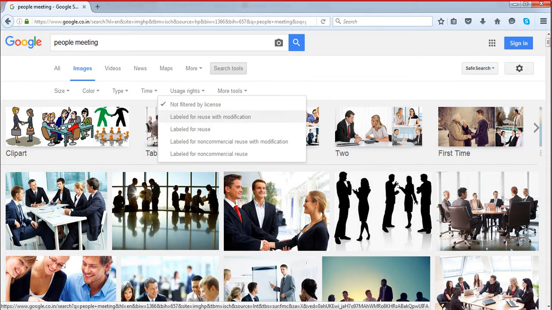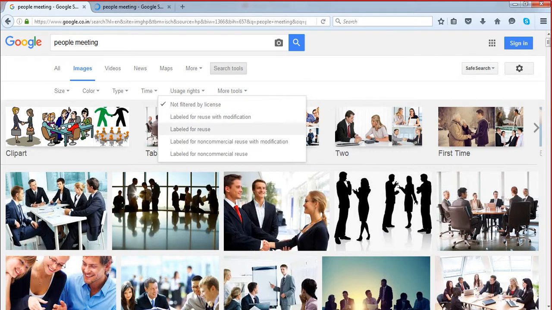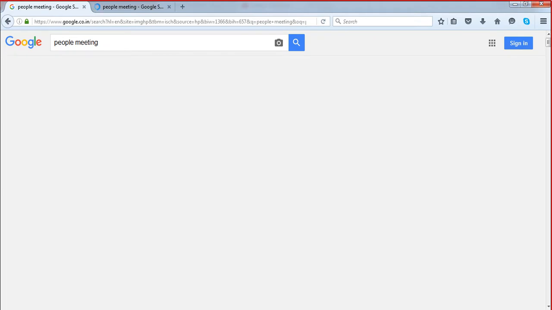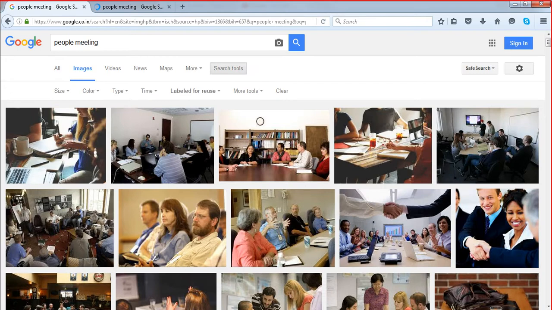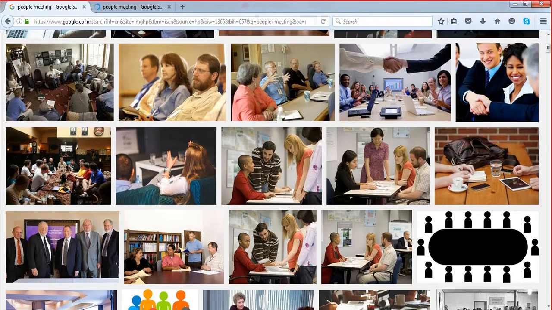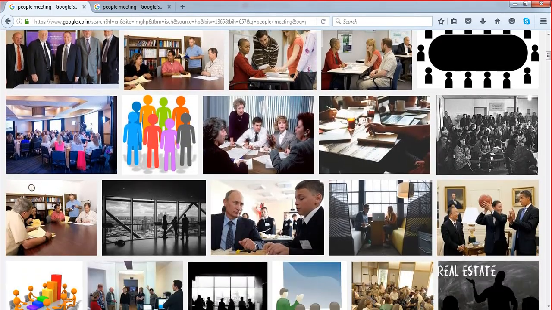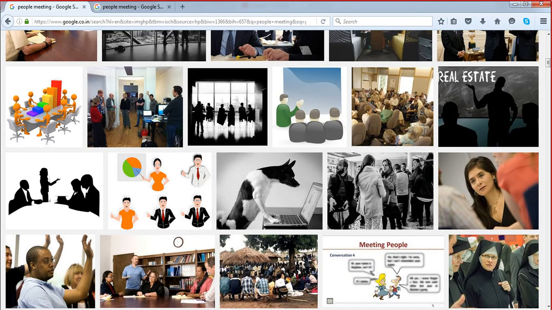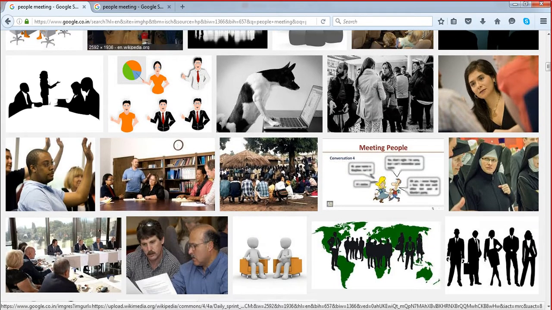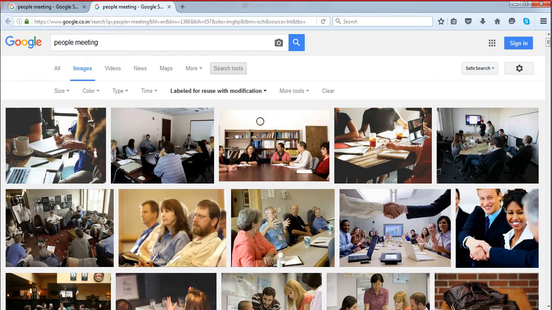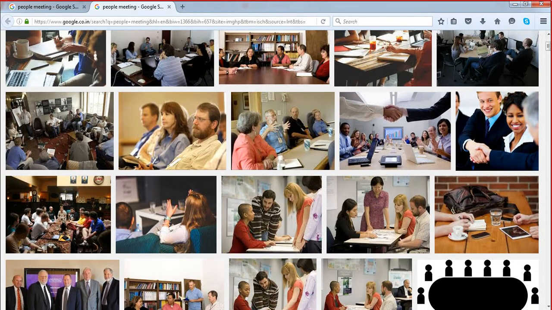So you can open in new tab, and you can click here. This will be opening here on this tab. So you can see these are the different pictures, and these are all already copyright free, so you can actually use these images without even any changes. And if you move to this tab, this is basically labeled for reuse with modifications. So you can use this image, but you have to change the image before you use it for your project.